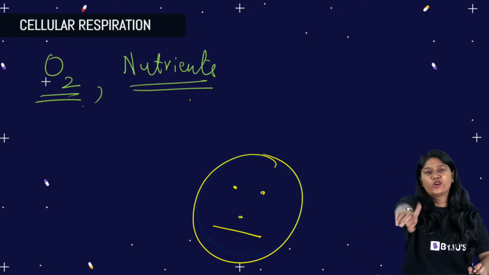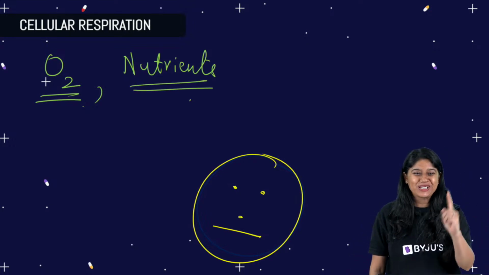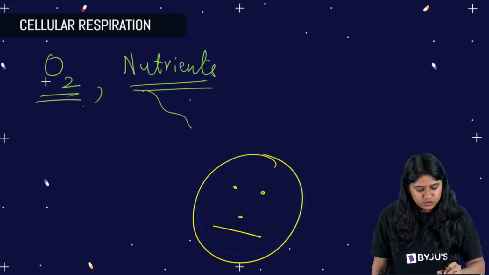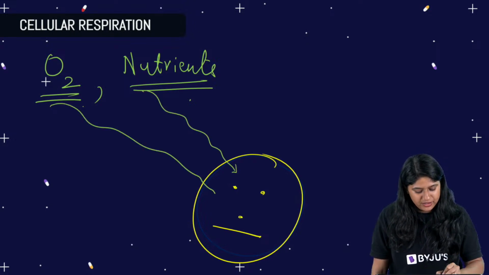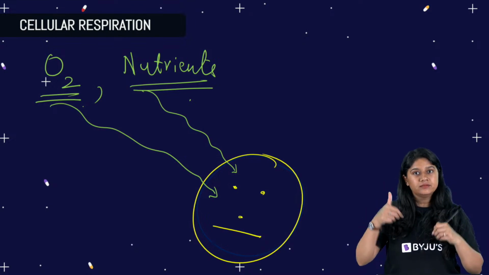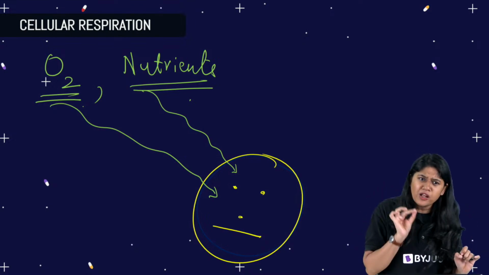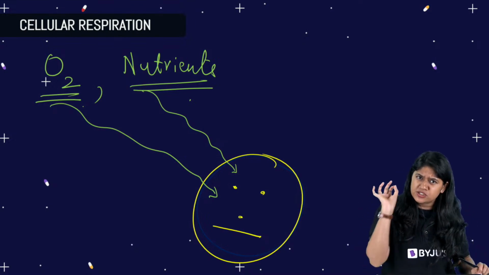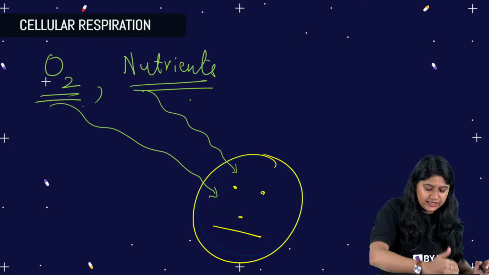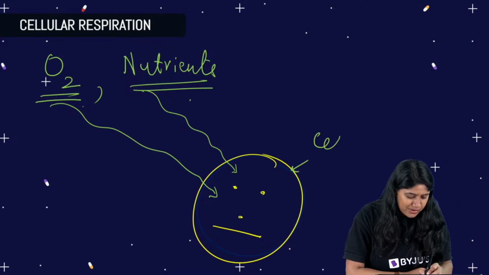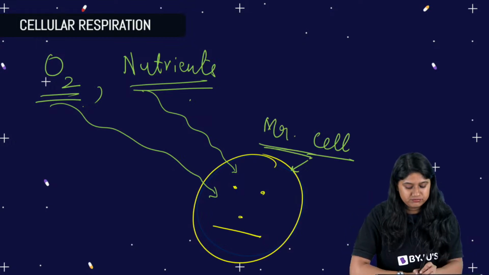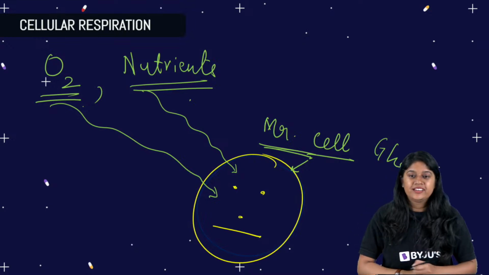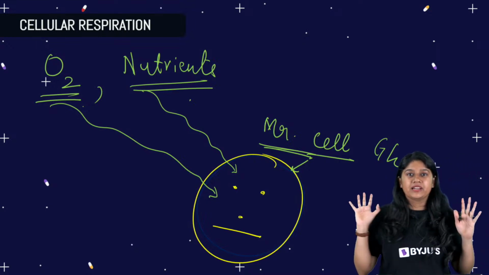Ta-da! And blood says, you know what? I'm there for you, I will help you. So these two will come inside the cell. Clear? These two are coming inside the cell. We'll take baby steps everyone because this is very important. We are clear that these will be entering into Mr. Cell's home. Okay, Mr. Cell's home, and these are coming.